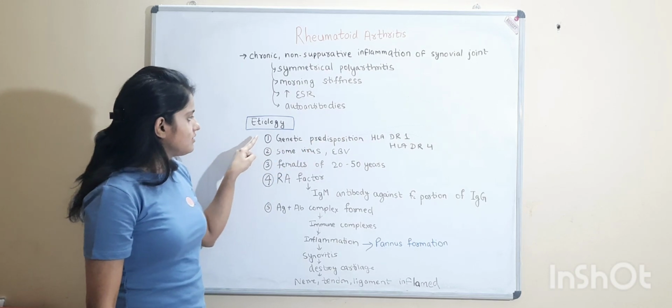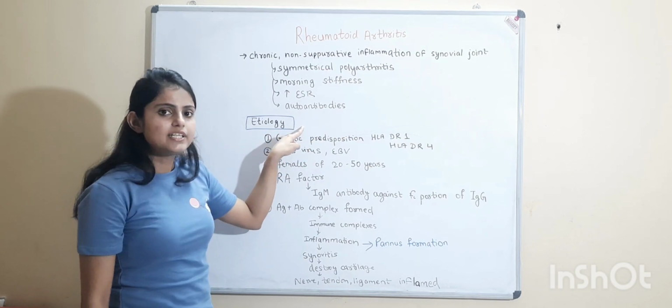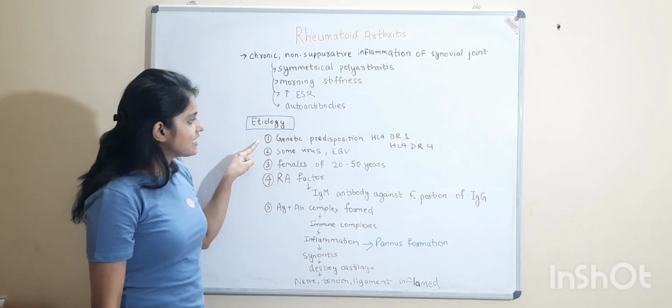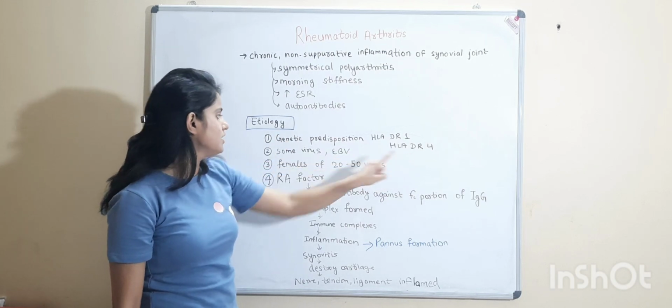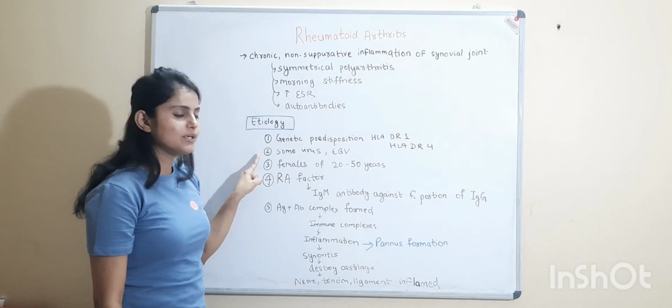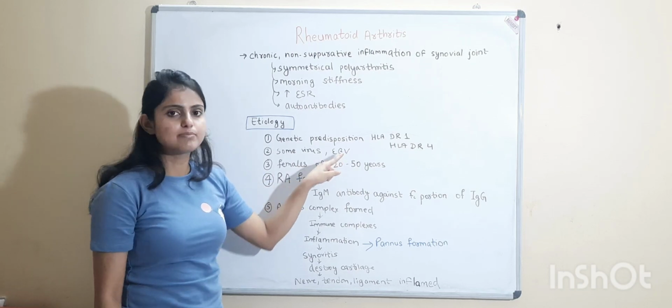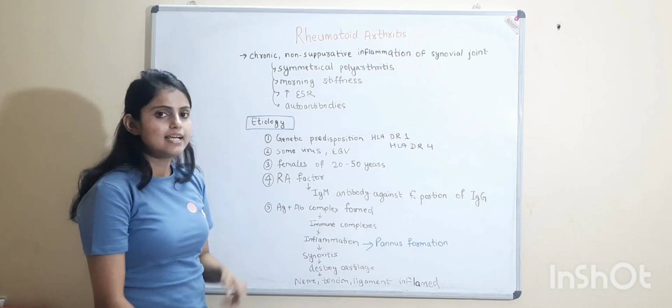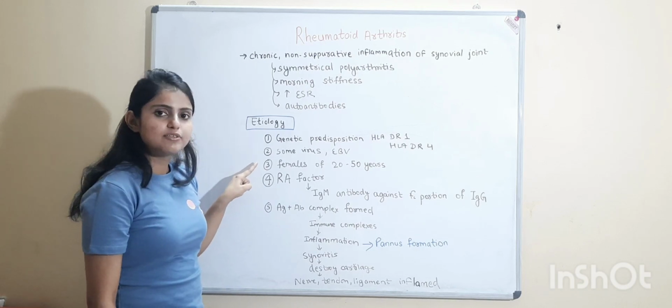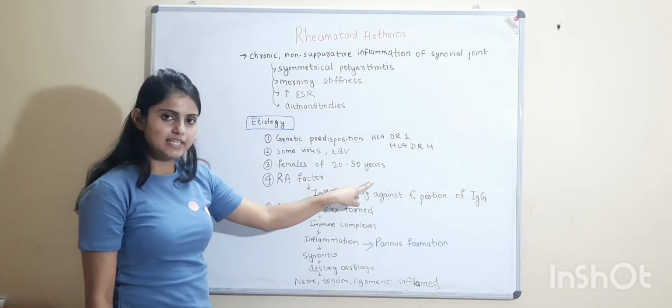Etiology. It is of unknown etiology, but there is genetic predisposition of HLA-DR1 and HLA-DR4. Some viruses are known to cause rheumatoid arthritis, like Epstein-Barr virus. Mycoplasma and Chlamydia are also known to cause rheumatoid arthritis, and it more commonly occurs in females of 20 to 50 years of age.